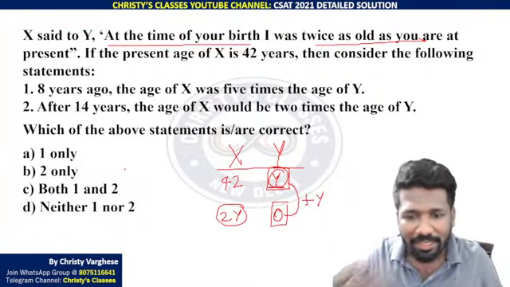Age of x will be 56. Age of y will be 14 plus 14, 28. 2 times of age of y is mentioned. 56 is 2 times 28. Is it correct? Yes. So second statement is correct. First one is not correct. So 2 only is the correct answer.